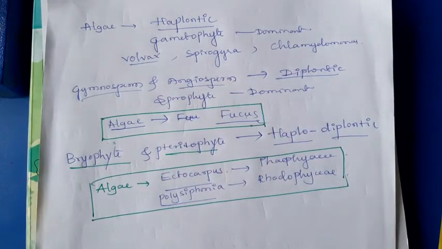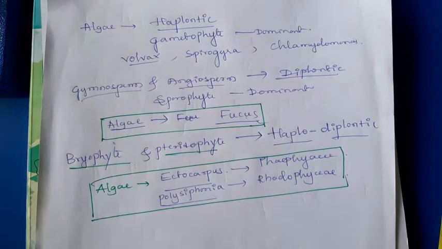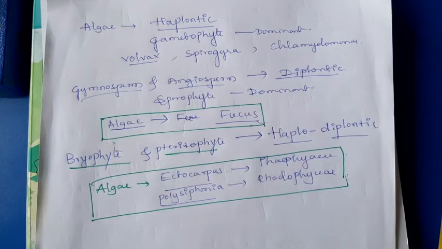Okay. In case of algae, we can see the haplontic life cycle. There we can see the gametophyte is dominant over the sporophyte. Example Volvox, Spirogyra, Chlamydomonas. Next one, in case of gymnosperm and angiosperm, we can see the diplontic life cycle.